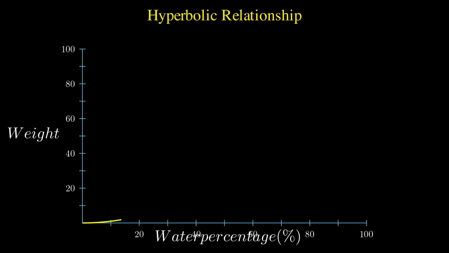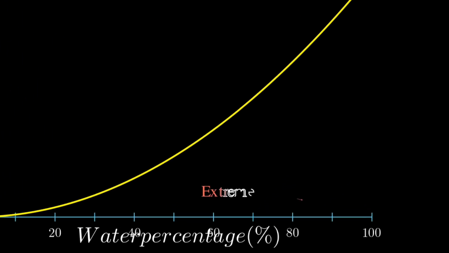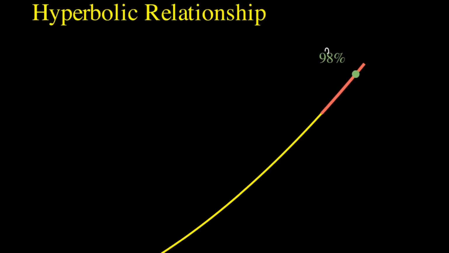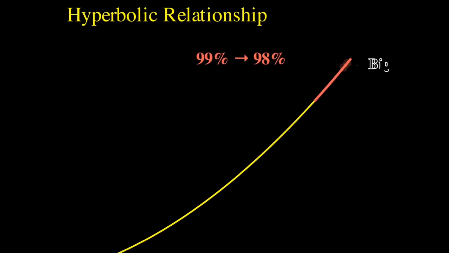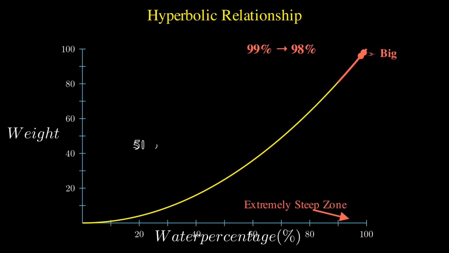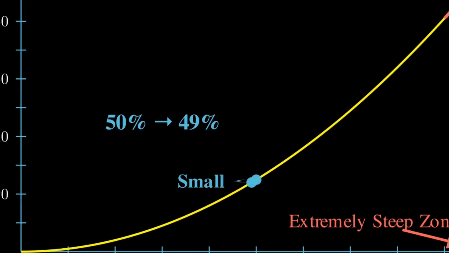What we are seeing here is a hyperbolic relationship. As we approach the 100% mark, the curve becomes extremely steep. In this zone, every tiny change in percentage leads to a massive change in the result. Moving from 99 to 98% water is a much bigger deal than moving from 50 to 49%.